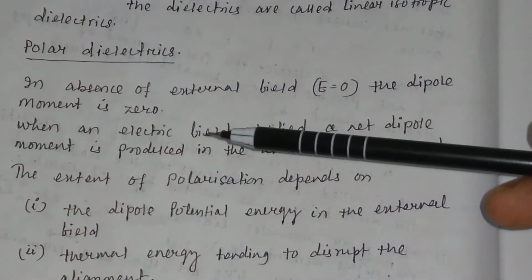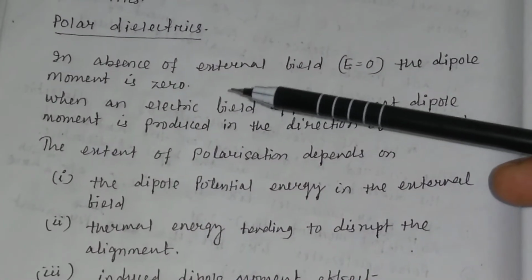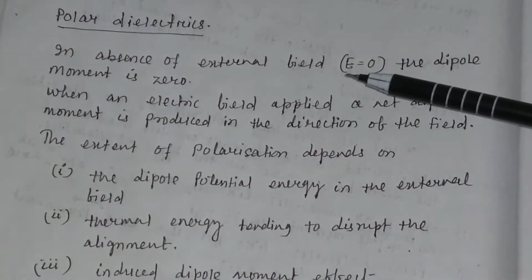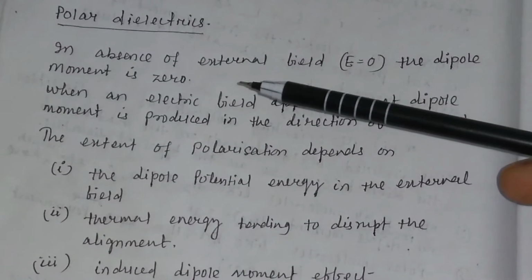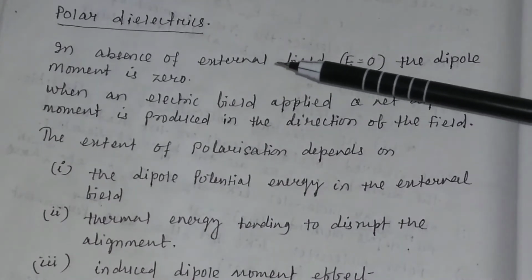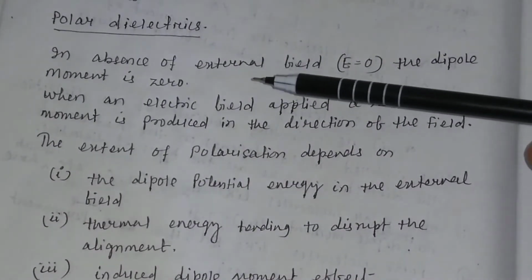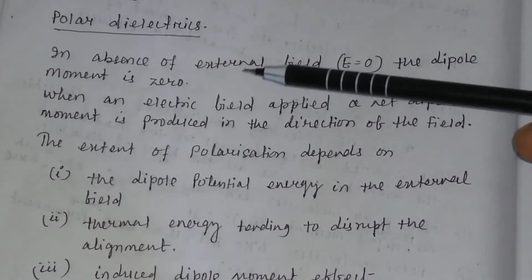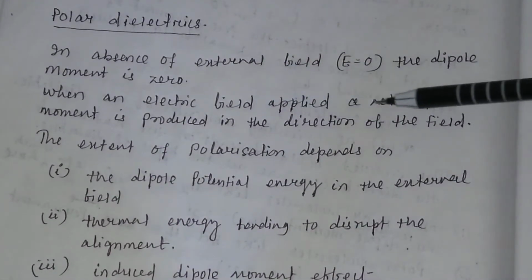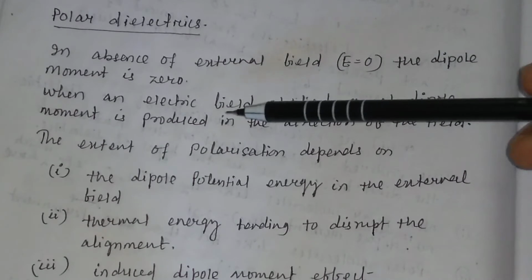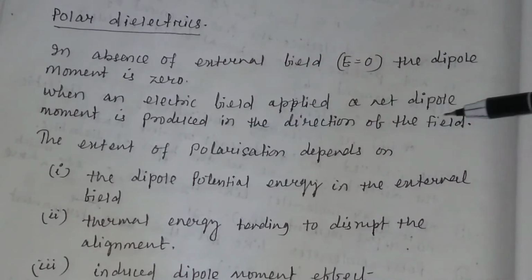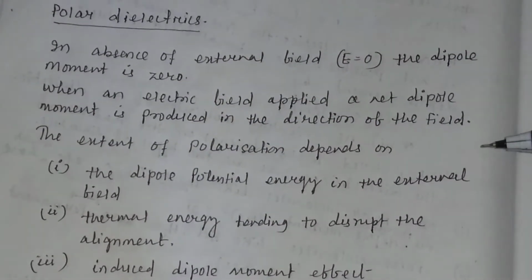Individual molecules have a dipole moment, but when E equals 0, no electric field is applied, the molecules are so arranged that the total dipole moment of the molecules is equal to 0. When an electric field is applied, a net dipole moment is produced in the direction of the field.